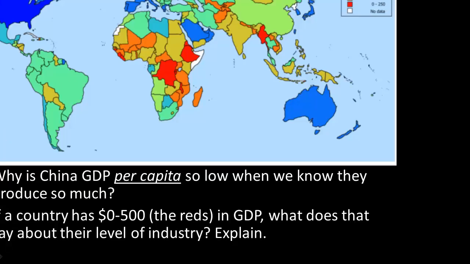Two of your homework questions are: why is China's GDP or per capita income so low, why does the average person in China make so little money when we know that China is a wealthy nation and that country produces so much? Another question to answer is, if a country has a GDP that is in the red, what does that say about the industry in that country, or the strength of the economy, or how developed the economy in that country is?